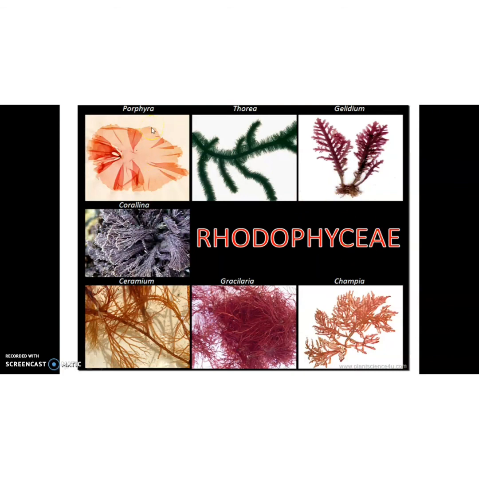Then the food is stored as floridean starch, which is very similar to amylopectin and glycogen in structure. Usually they reproduce vegetatively by fragmentation, asexually by non-motile spores and sexually by non-motile gametes.